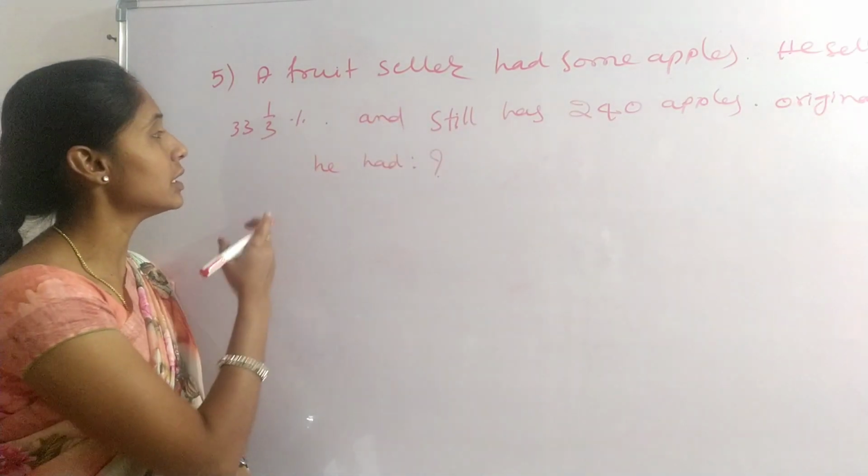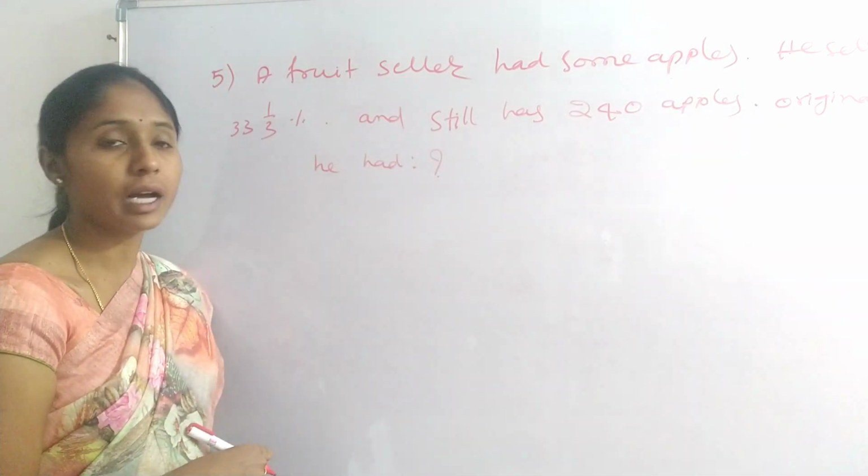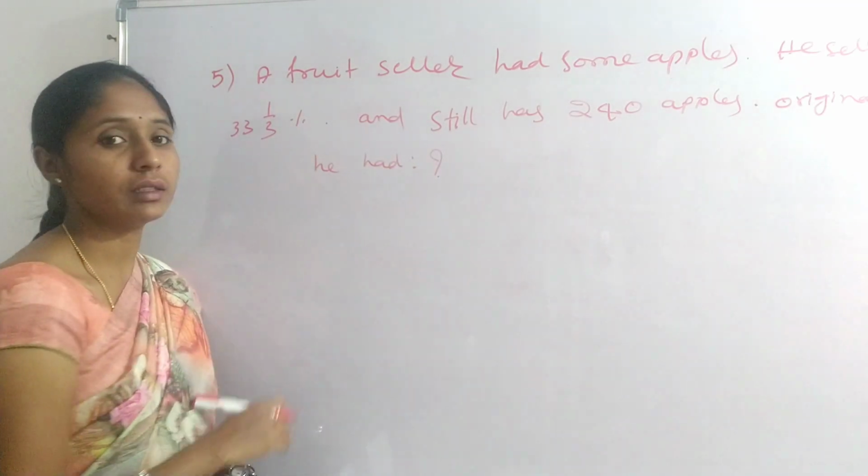He sells 33 1/3% and still has 240 apples. Originally he had how many?